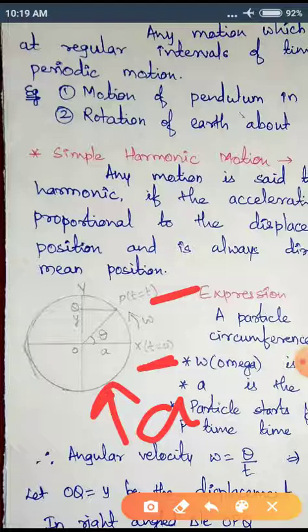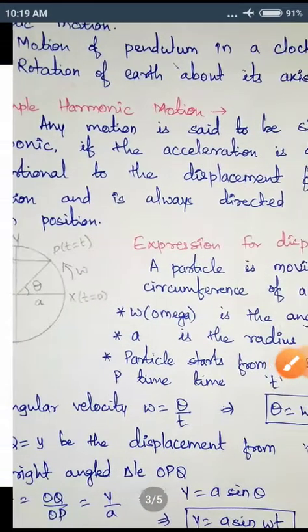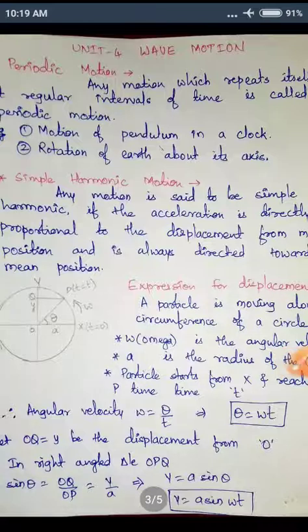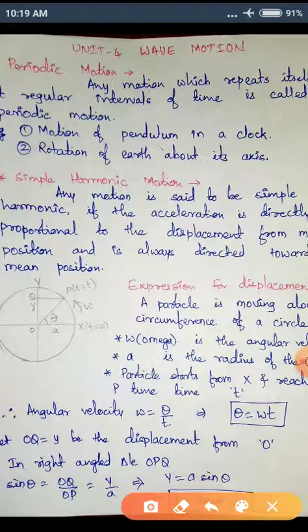So what is angular velocity? Angular velocity omega is angle subtended divided by time taken. This letter looks like W, but we call it omega. So in time t it covers angle theta. So omega is theta divided by t, and theta is equal to omega into t.